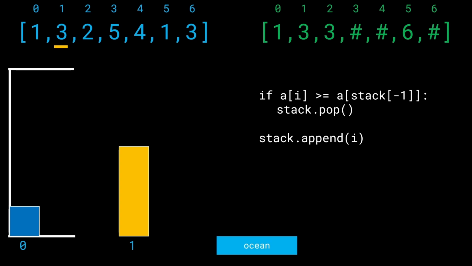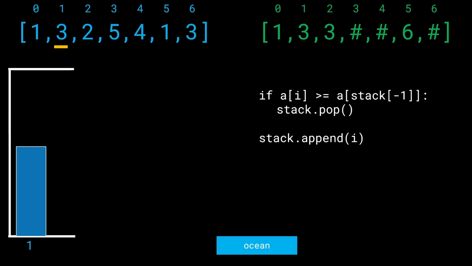Because this element has no hope, there is no way it has a right side ocean view, right? So we pop this element out, and finally we append this I to the stack. We did an if condition, and now we do the next case after it, which is stack.append I.